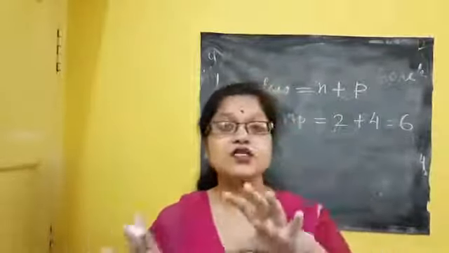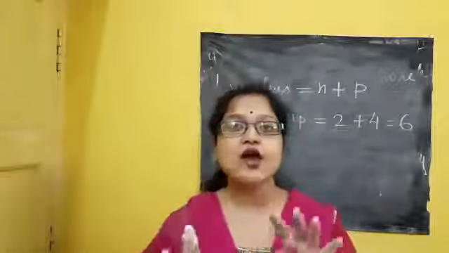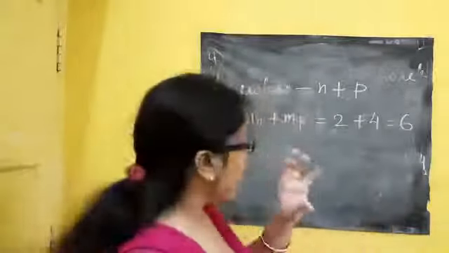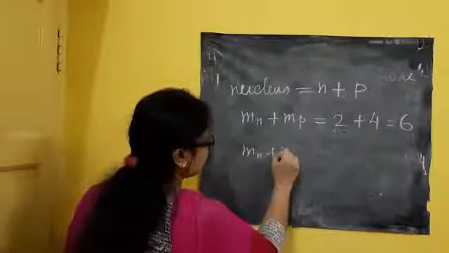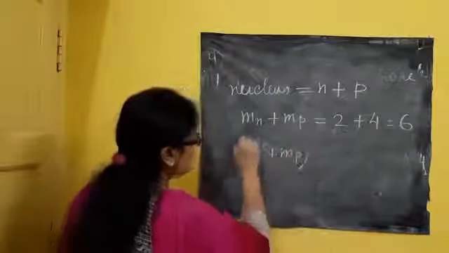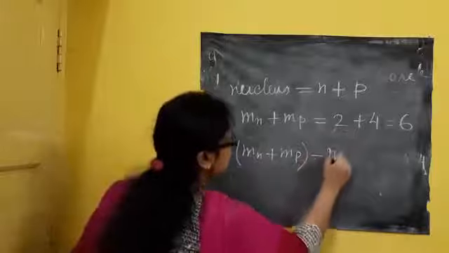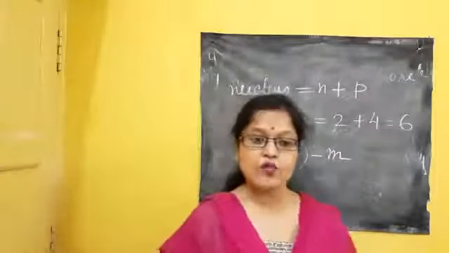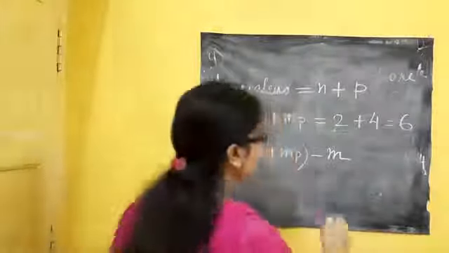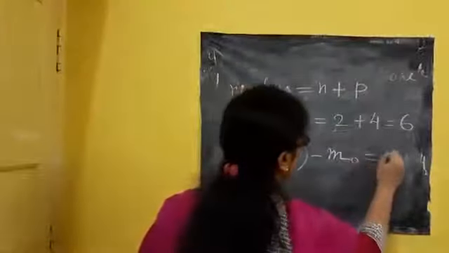That difference is called mass defect. Mass defect means the original mass, Mn plus Mp, calculated separately, minus the mass of the atom which we have. So this is called mass defect or delta M.